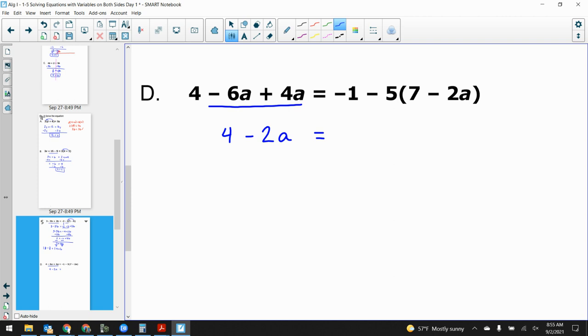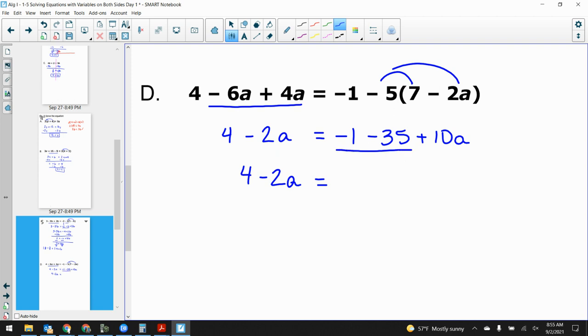Very good. Yeah, just remember that it's a -5 coming in, because that's the tricky part. Watch out, it's a -5, right? So we bring down our -1, and -5 times 7 is a -35. -5 times -2 is a +10. Watch out for that +10. Make sure you have that written in there. +10, not -10. All right, so we carry through with our 4 minus 2a. Don't change that at all. I'm not going to do anything with that left side because I can still combine like terms on my right side. I haven't done any inverse operations yet. -36 plus 10a is the fully simplified version of my right side.